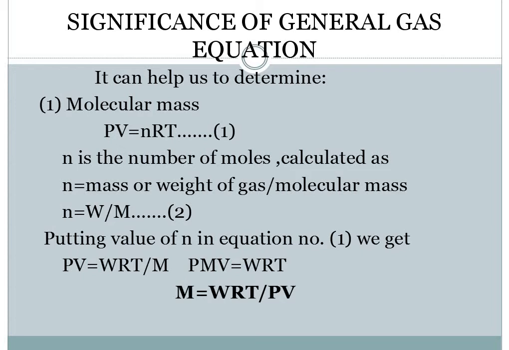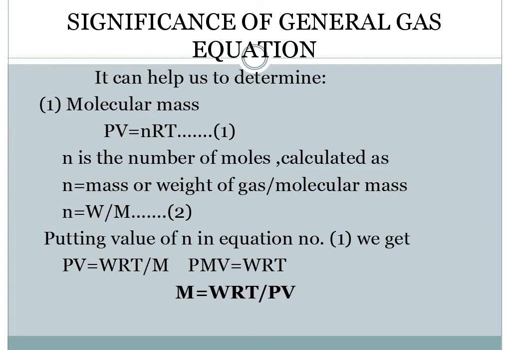So n is equal to capital W by capital M. Now, putting this value of n in the ideal gas equation PV is equal to nRT, we get PV is equal to WRT by M. Taking this M to the other side, we get PMV is equal to WRT, or M, which is molecular mass, is equal to WRT by PV.